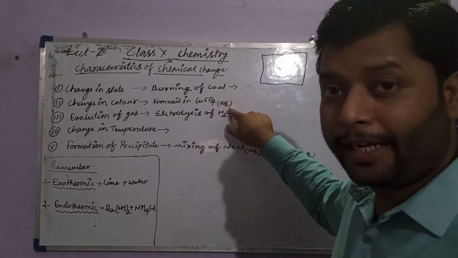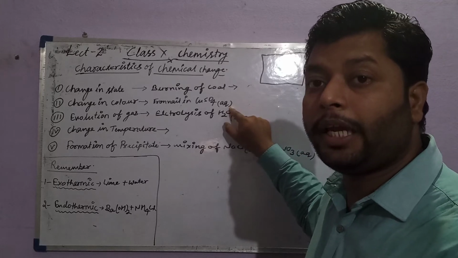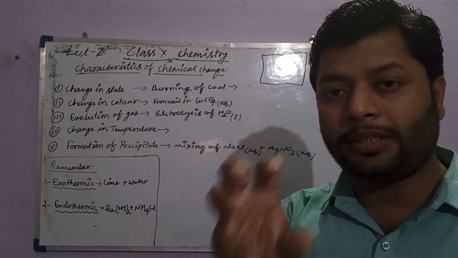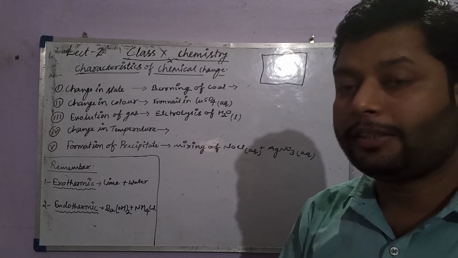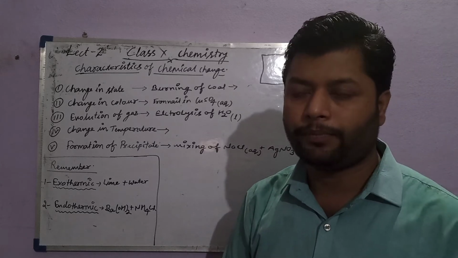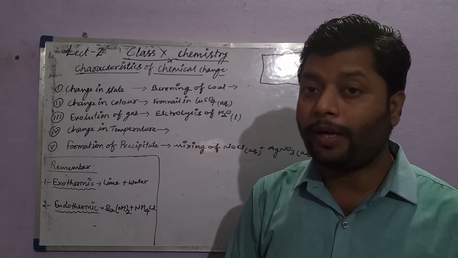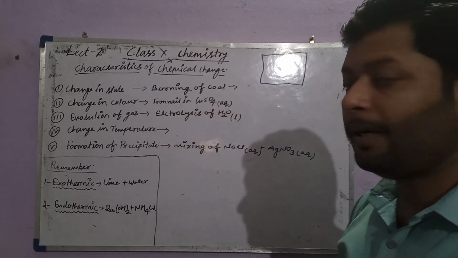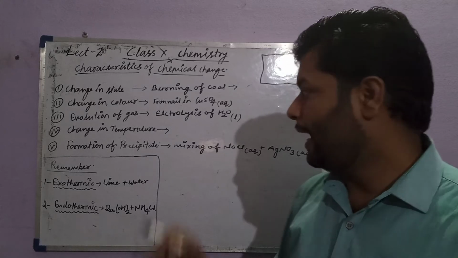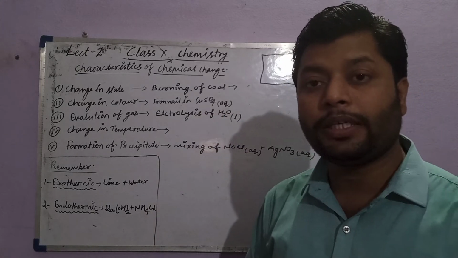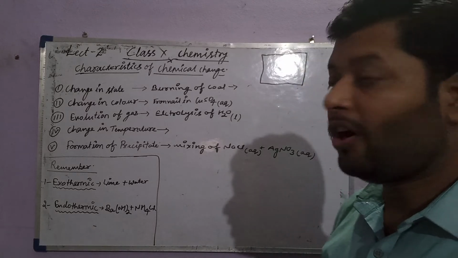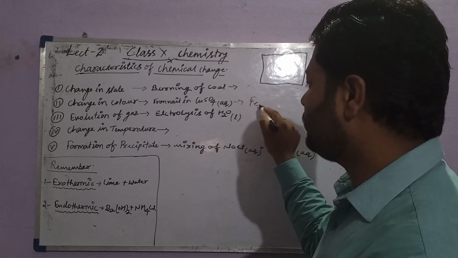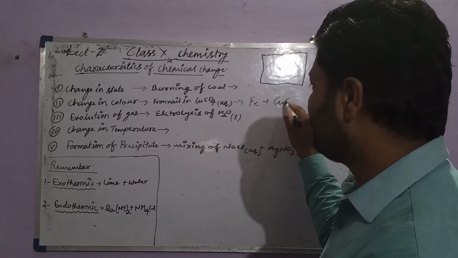In the bracket, the subscript aq indicates aqueous. Aqueous means whenever a substance dissolves in water, the solution made is called an aqueous solution. Aqueous means water solution. So we are putting an iron nail in copper sulfate aqueous solution. Copper sulfate aqueous solution is blue in color. So we are putting the iron nail, and the reaction is like Fe